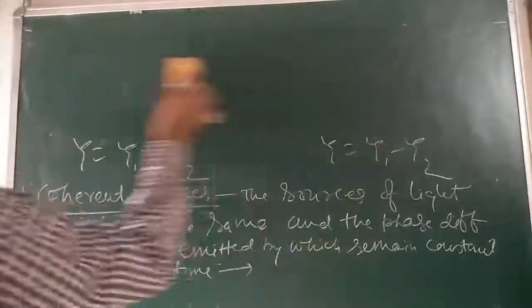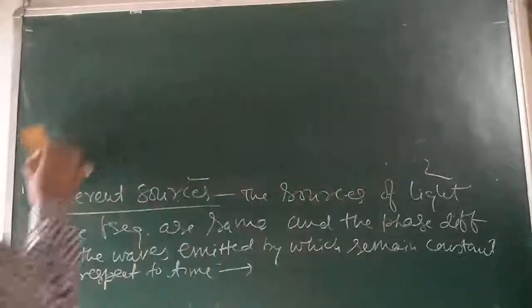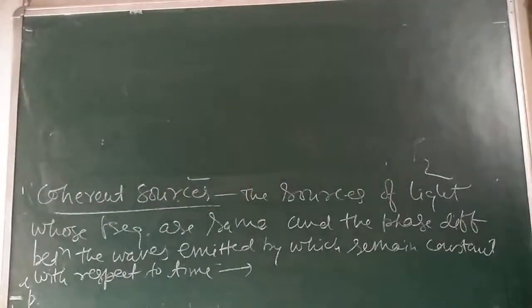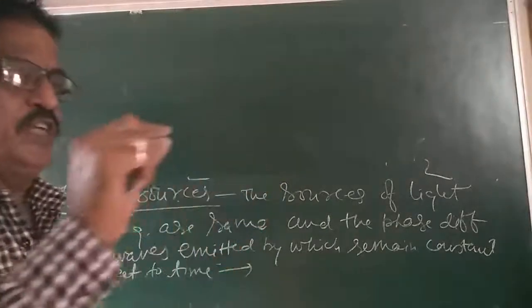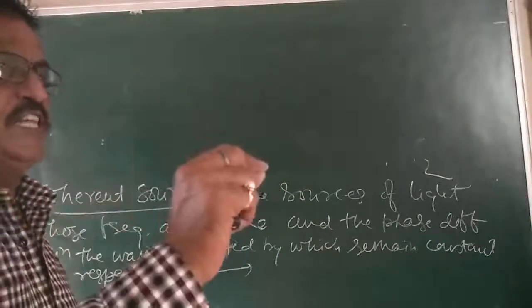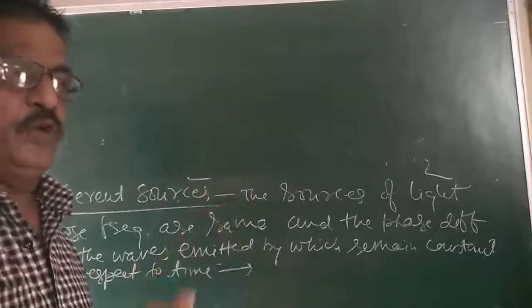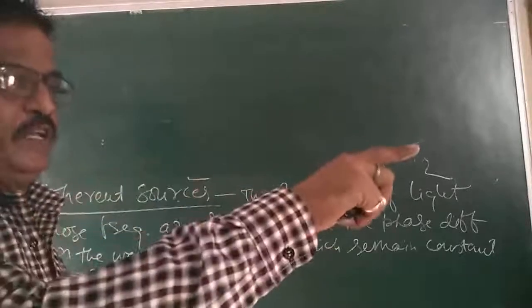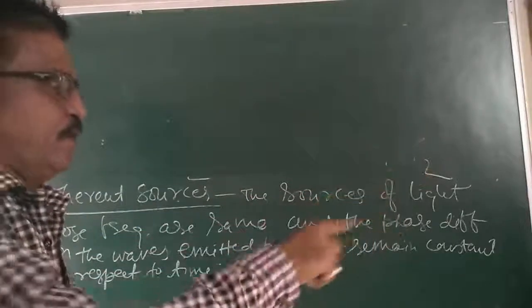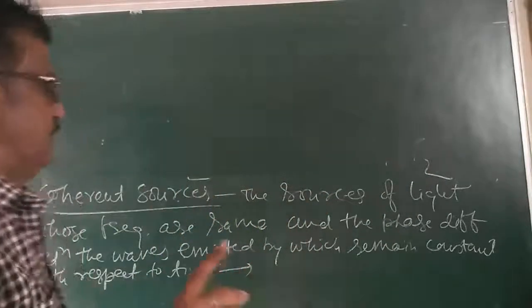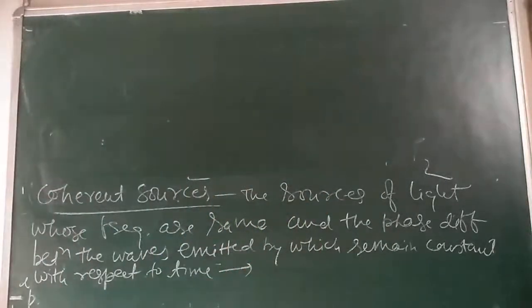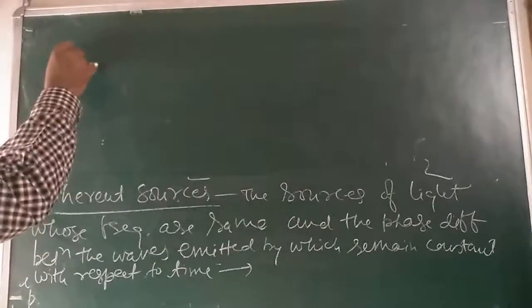This is a 1 mark question. I mean to say that if one wave is moving ahead of the other wave by a constant phase angle, then it will be continuously in the forward direction. Both are with the same phase difference. Okay? Yes.